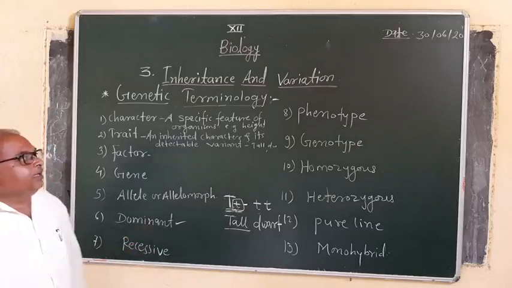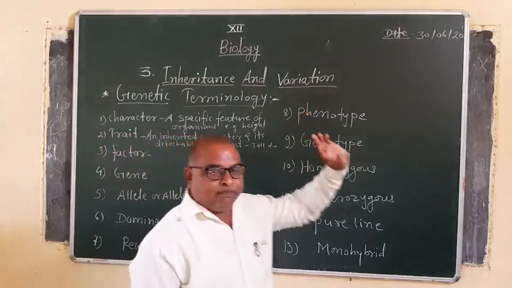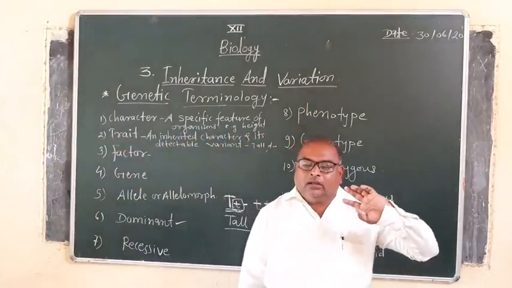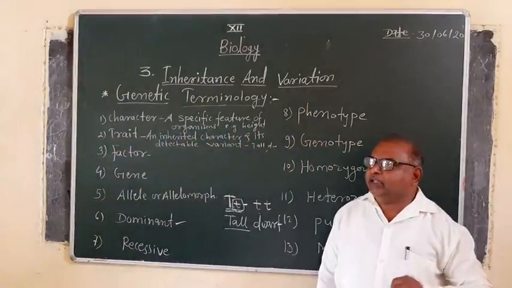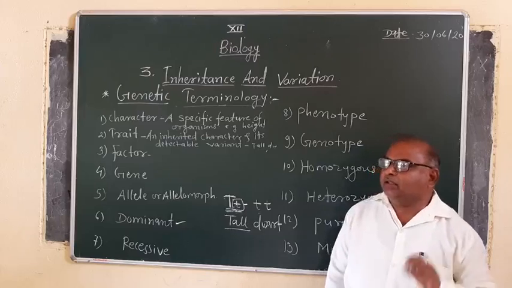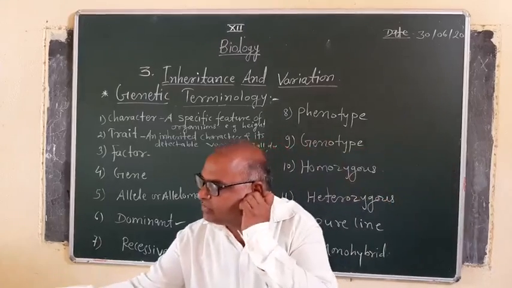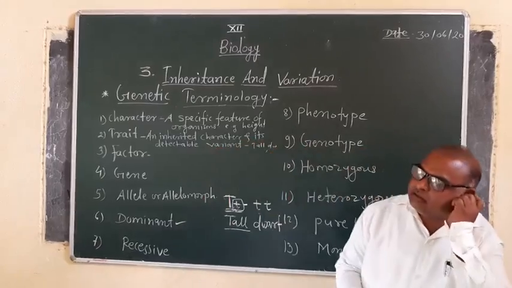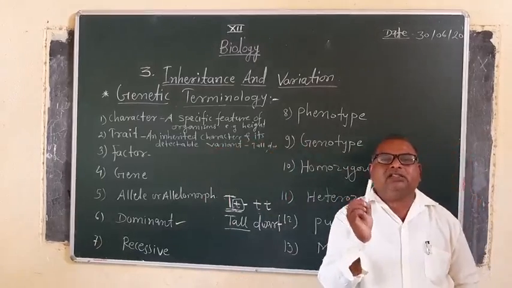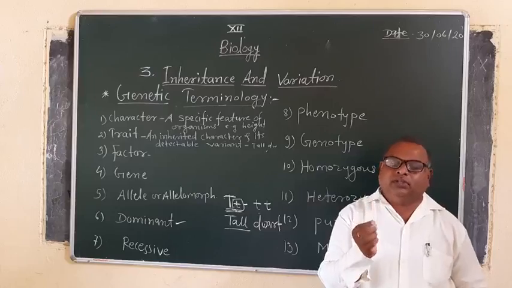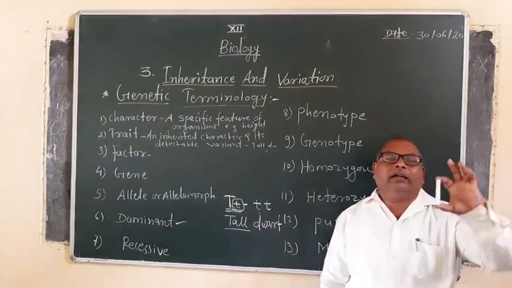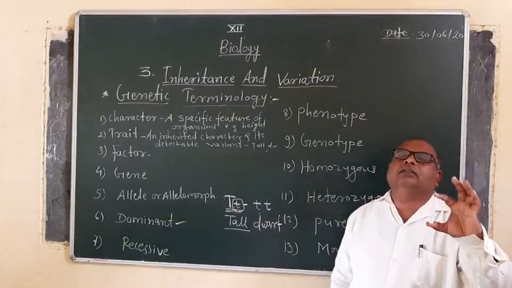Now, after dominant and recessive, phenotype. Phenotype applies to everything, living or non-living. The phenotype is nothing but the external appearance of an organism. Suppose this is a chalk. It is white in color.